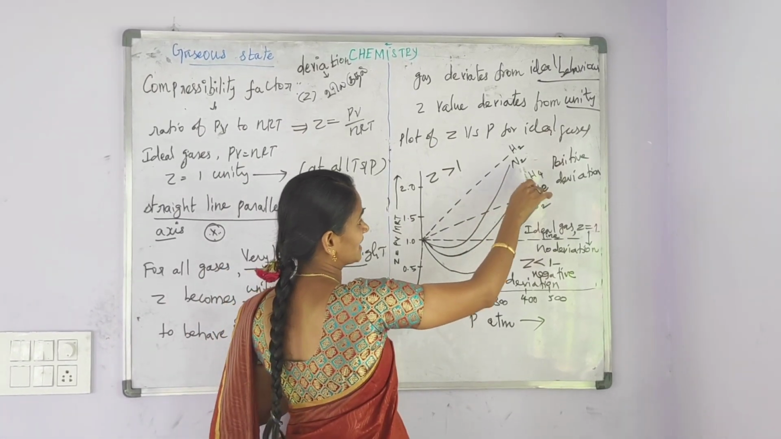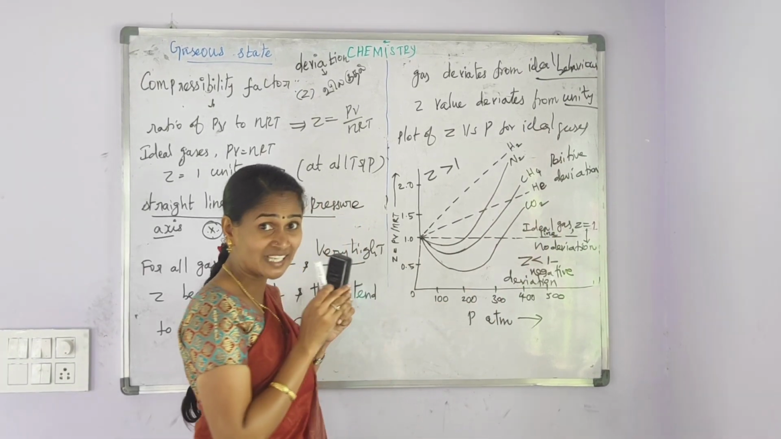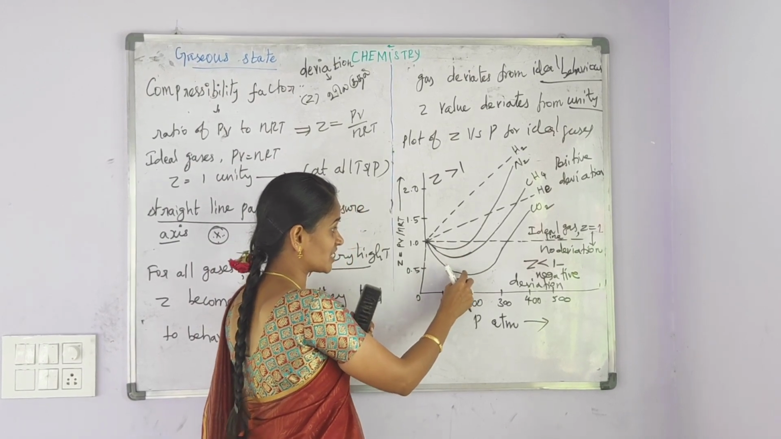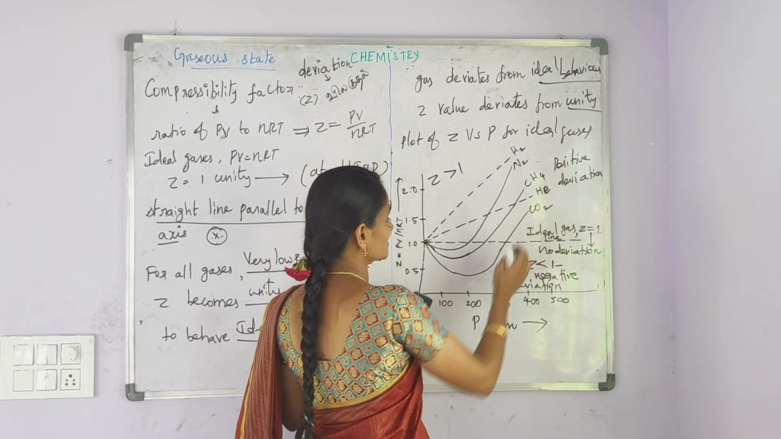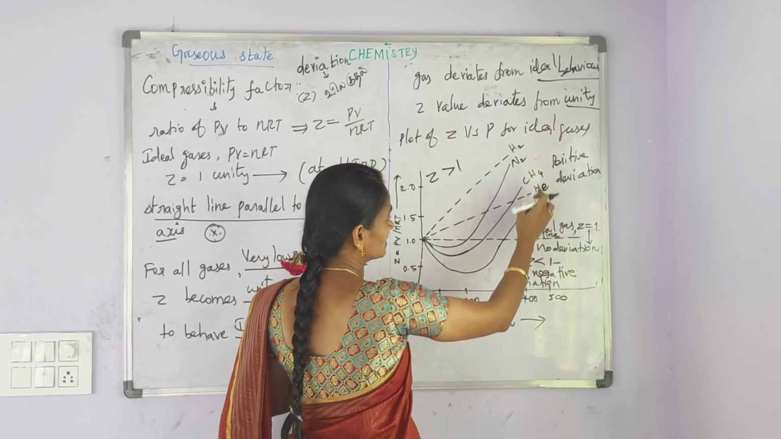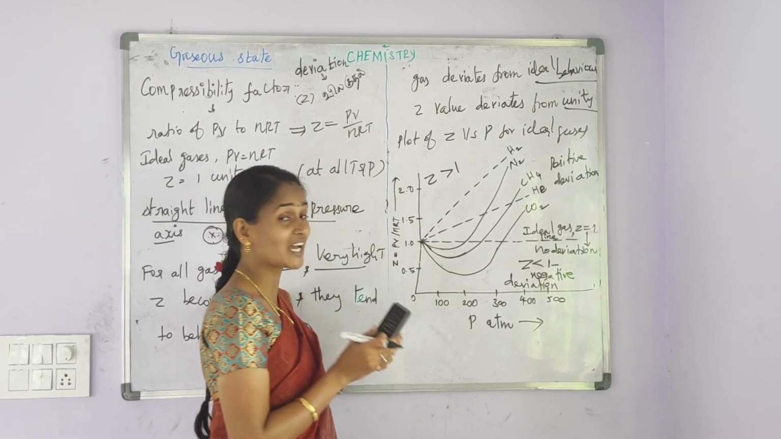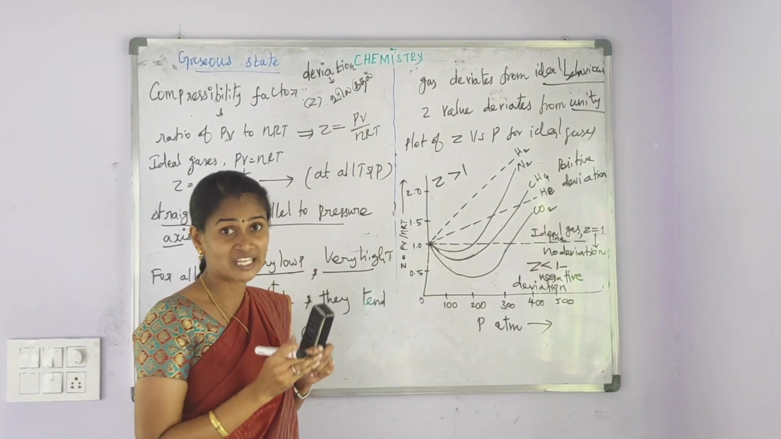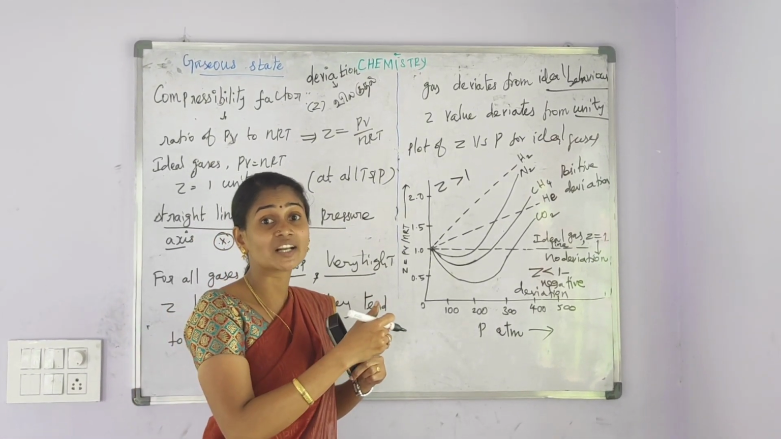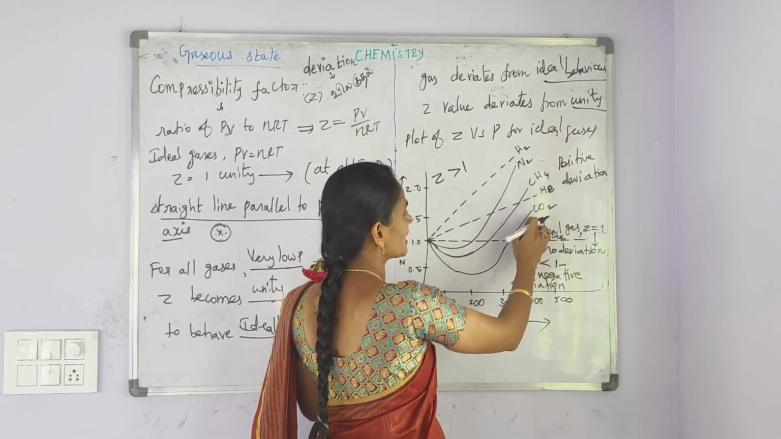And then nitrogen, methane and carbon dioxide, with increasing pressure, first it shows the negative deviation and then it moves towards the positive side. Among the nitrogen, methane and carbon dioxide, carbon dioxide shows the maximum negative deviation with increasing pressure. Further, at a particular range of increasing pressure, its deviation moves towards the positive side.